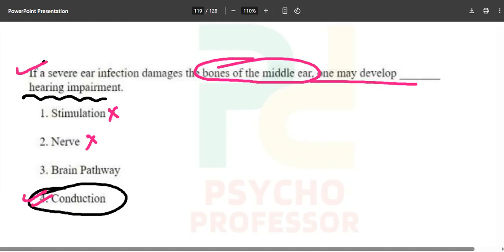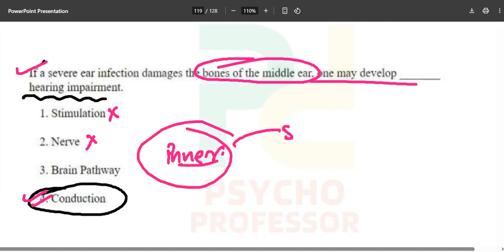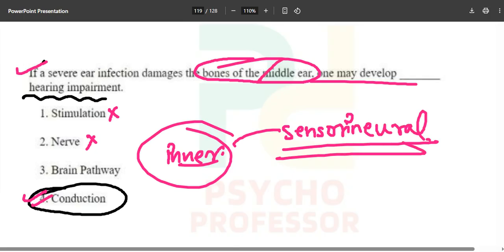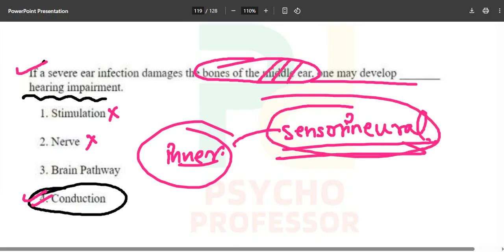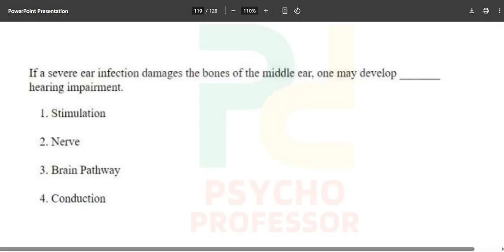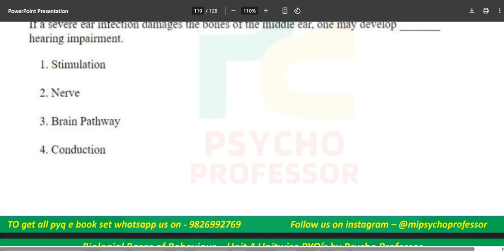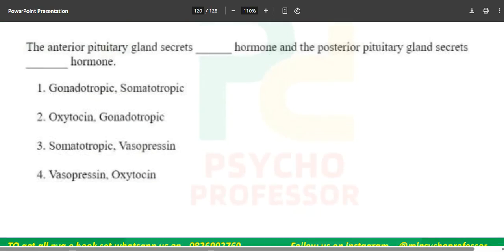Now, let's suppose the question says that if a severe ear infection damages the inner ear, then what will be the answer? The answer will be sensory neural. So if next time they ask about this, and it is written inner ear, what will you mark? You will mark sensory neural. Okay, so this is the correct answer, and we will move forward to the next one.